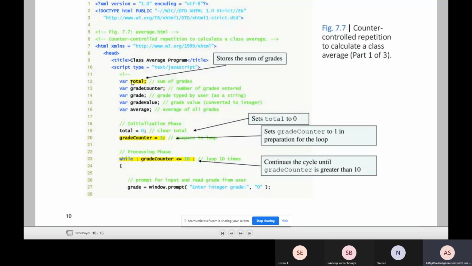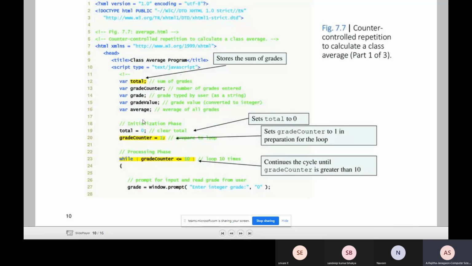Here is an example of controlled repetition. What is controlled repetition? Controlled repetition means the loop is repeated some finite number of times.